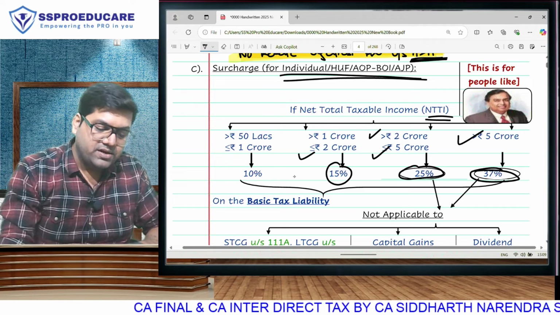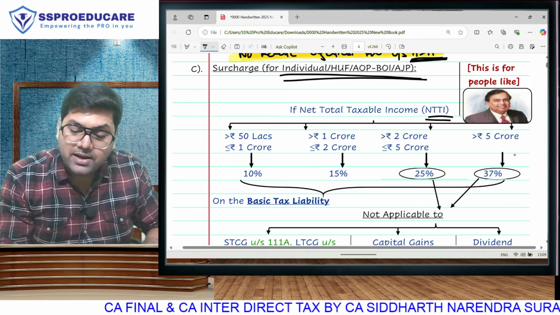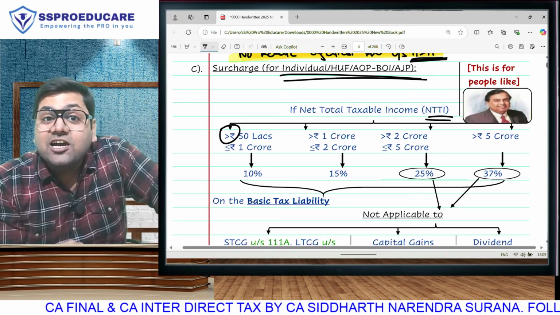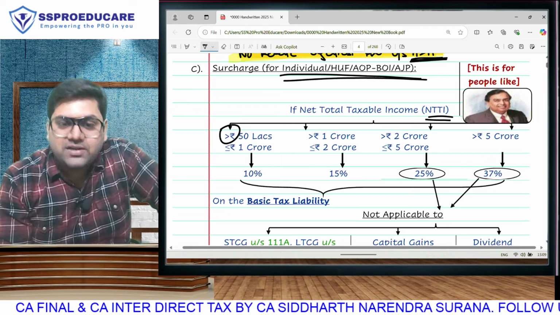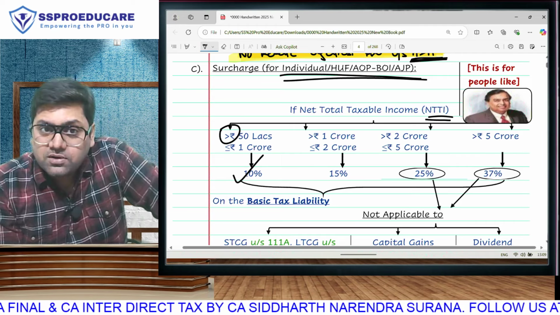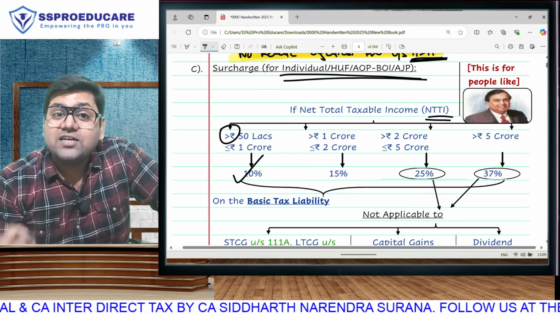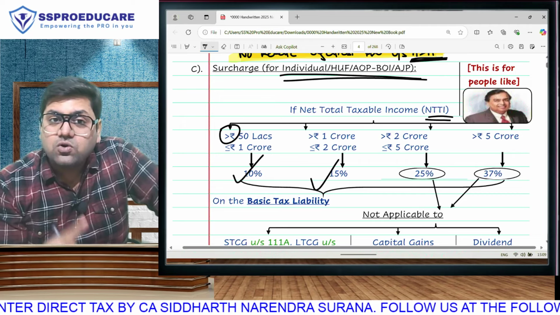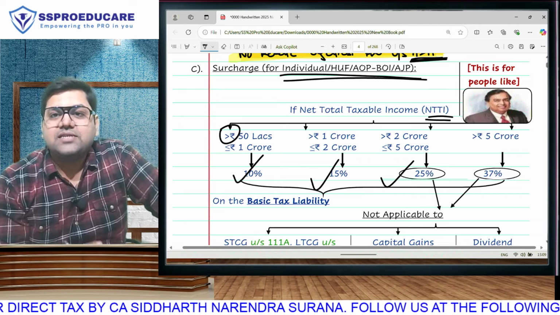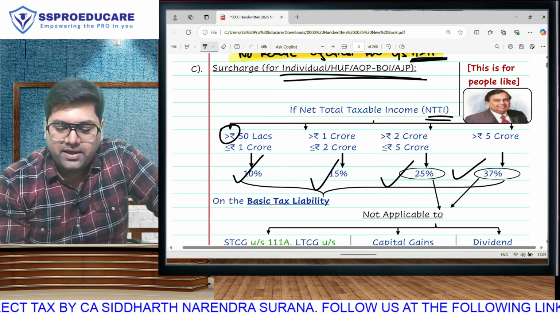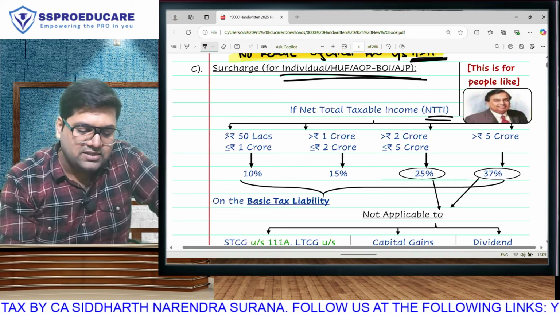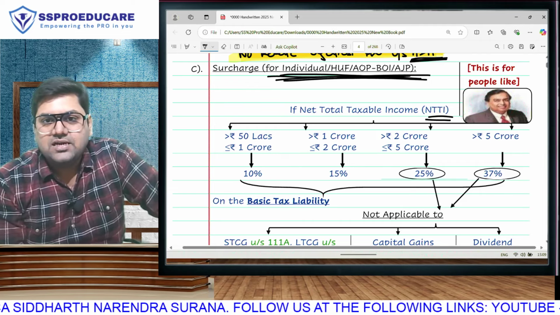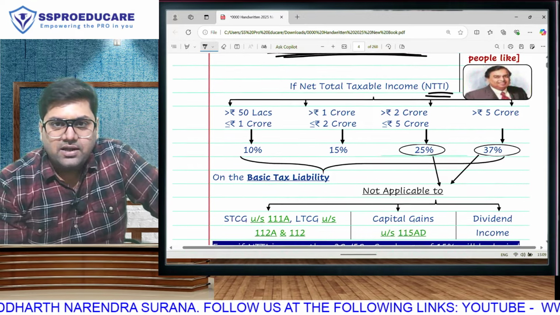Or let me put it this way, 0 to 50 lakh income, exact 50 lakh, no surcharge. Check this, greater than 50 lakh to exact 1 crore, equal to 1 crore, 10%. Greater than 1 crore to equal to 2 crore, 15%. Greater than 2 crore to equal to 5 crore, 25%. And greater than 5 crore, then you will be having 37%. These are the various rates of surcharge and common for this set of assessees. These are the various rates of surcharge that will be applicable.